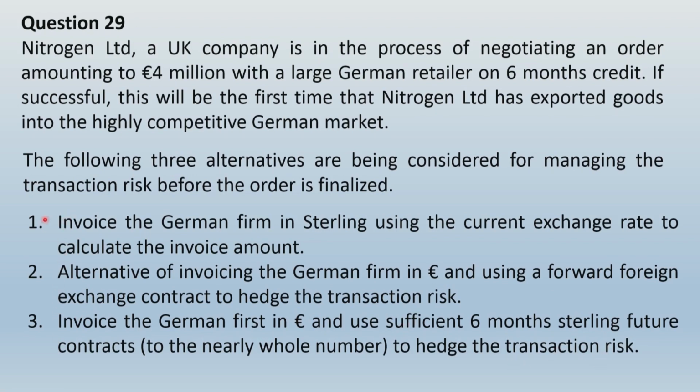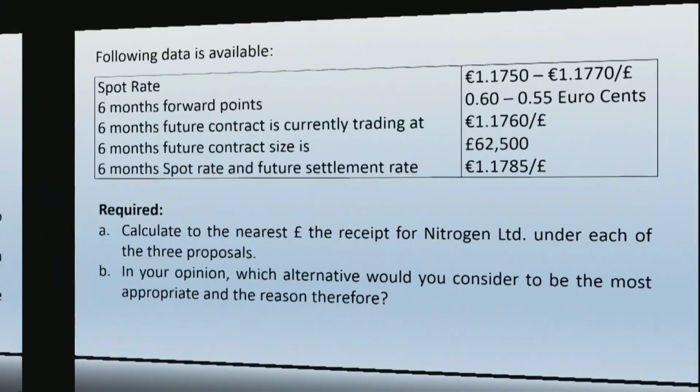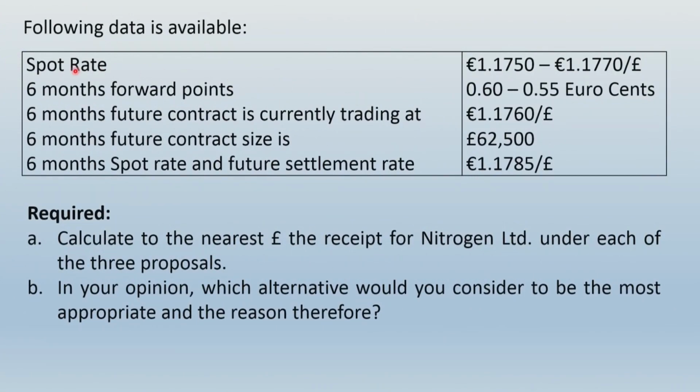So finally what we are going to do is evaluate the three alternatives given to us and work out the amount of inflow in GBP or in sterling. Because it is a case of inflow, we will look into the inflow which gives the maximum value, whether it is alternative 1, 2 or 3. Whichever gives maximum inflow in terms of GBP will be the alternative selected. Now let us move forward with the information given.